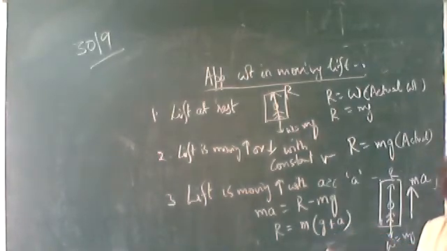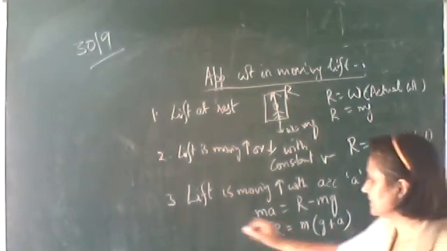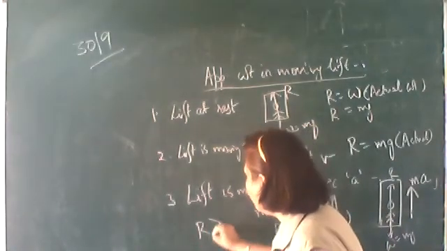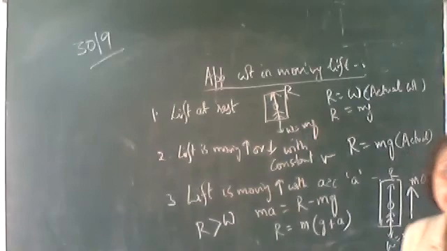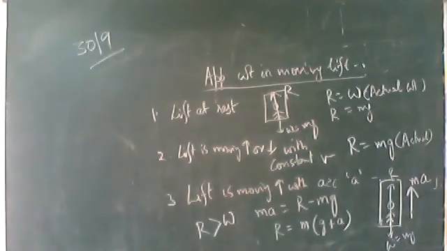So his apparent weight increases. That is, the apparent weight is more than his actual weight. So the person feels heavier. Why? Because his apparent weight will be more than his actual weight.